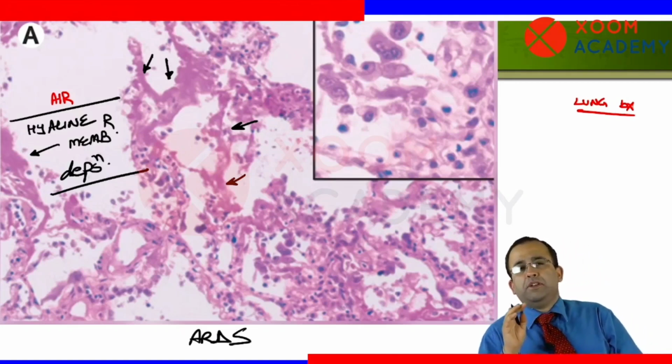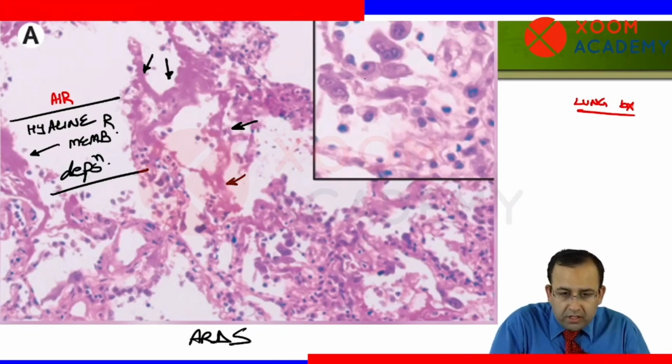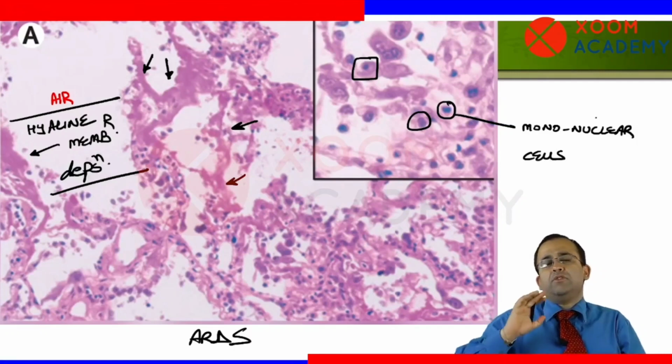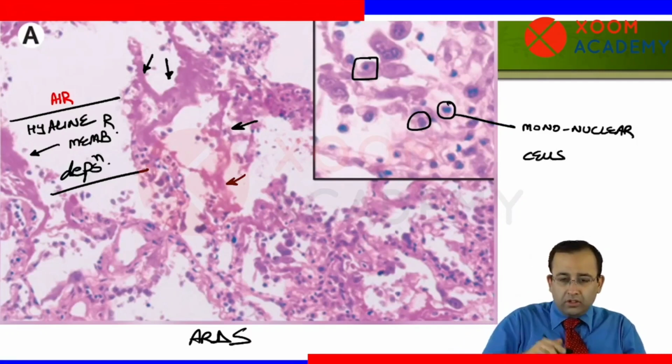Now look at the insert image. Look at the inflammatory cells. These are mononuclear cells, mainly lymphocytes. Inflammation is mainly by mononuclear cells. In non-COVID ARDS, inflammation was by neutrophils, versus COVID-19, where it is by mononuclear cells.